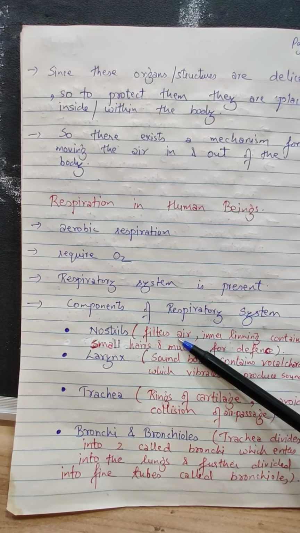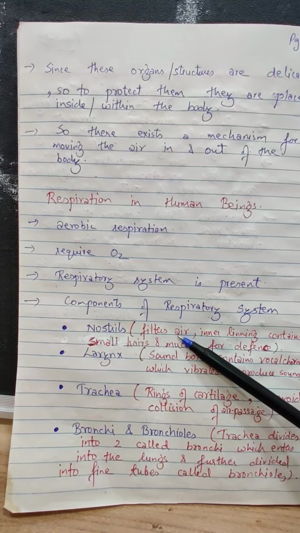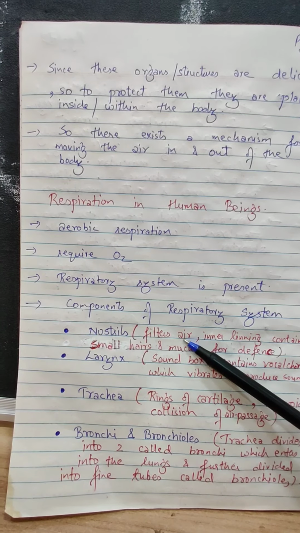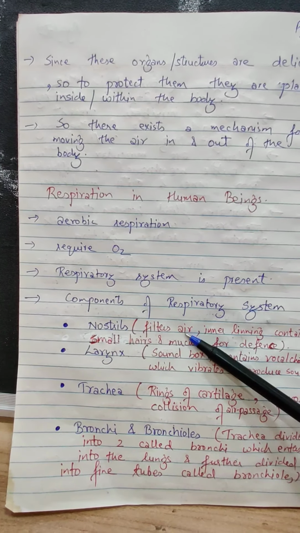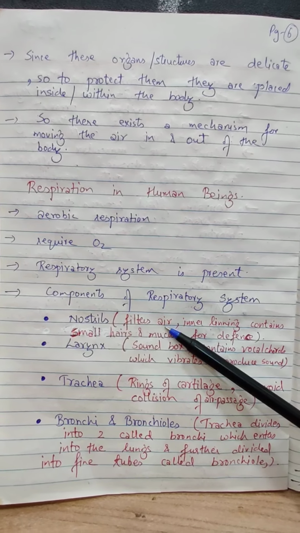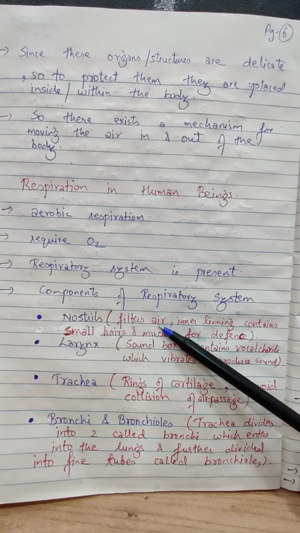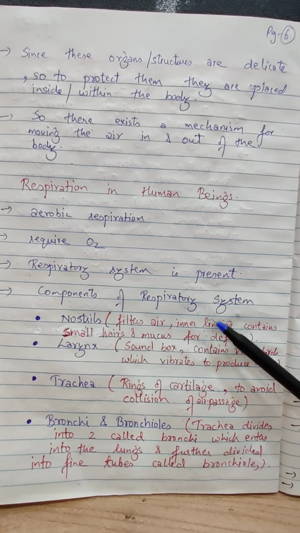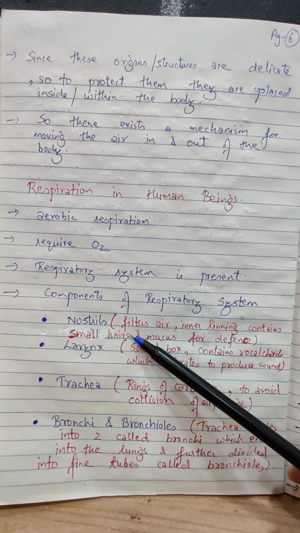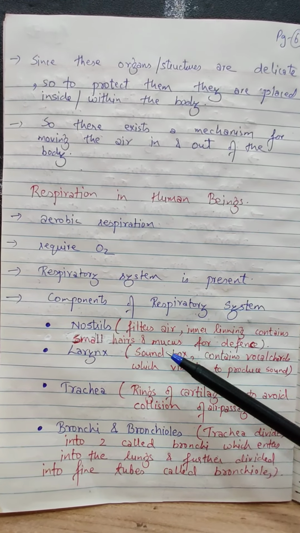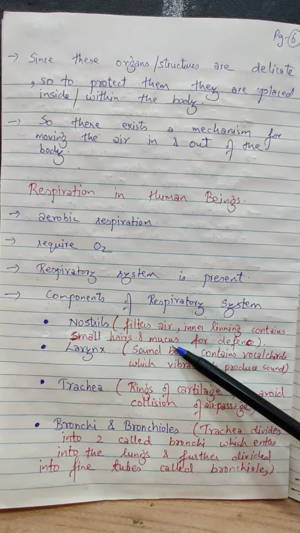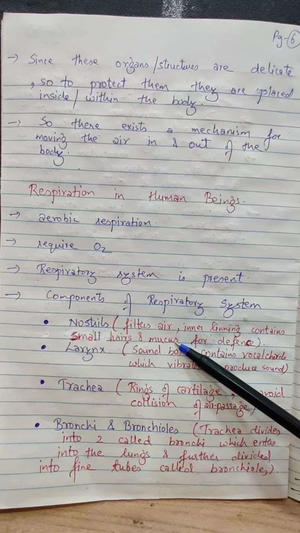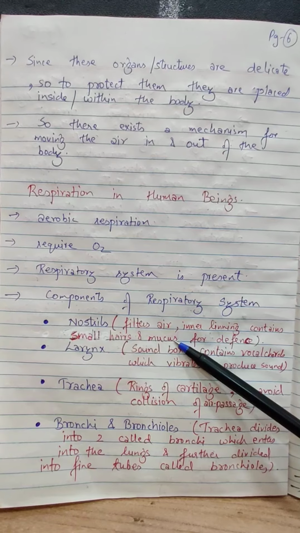Why? Because the air contains particulate matter, which can block our trachea or the lungs. So it prevents them from entering into the lungs. So the inner lining contains small hair-like structures. Apart from it, this inner lining secretes mucus, which acts as our defense mechanism.